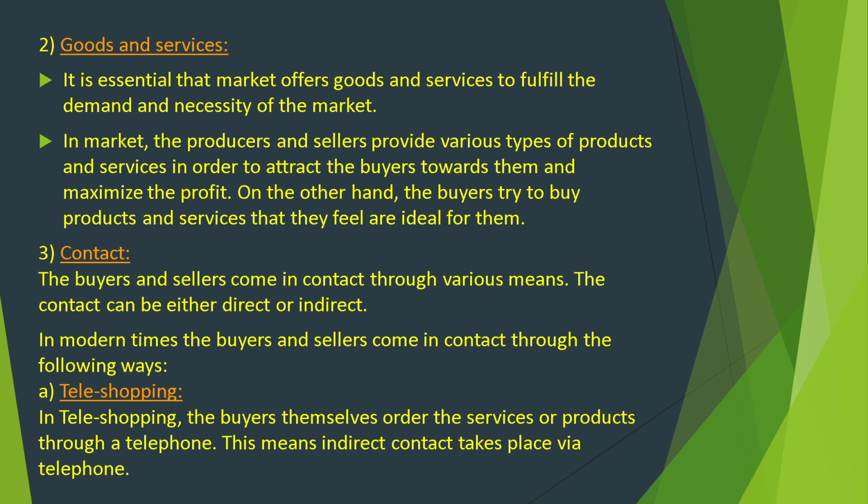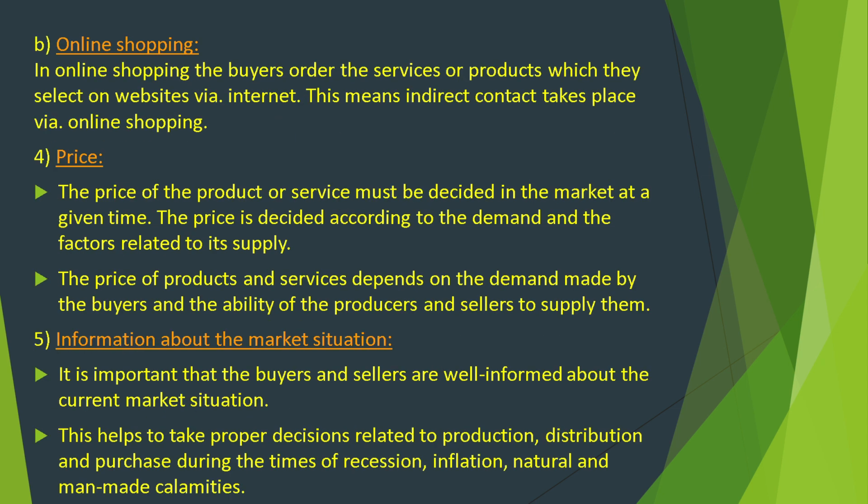Third, contact. The buyers and sellers come in contact through various means. The contact can be either direct or indirect. In modern times, the buyers and sellers come in contact through the following ways. Teleshopping. In teleshopping, the buyers themselves order the services or products through a telephone. This means indirect contact takes place via telephone. Online shopping. In online shopping, the buyers order the services or products which they select on a website via the internet. This means indirect contact takes place via online shopping.